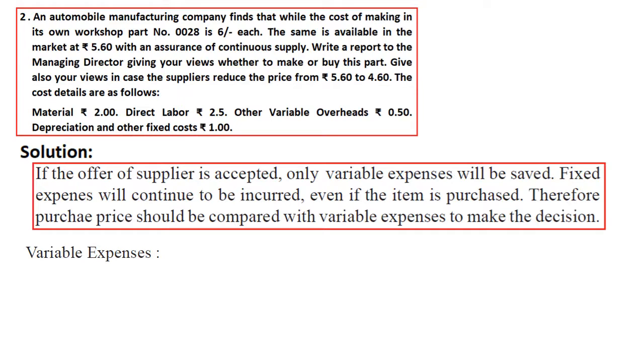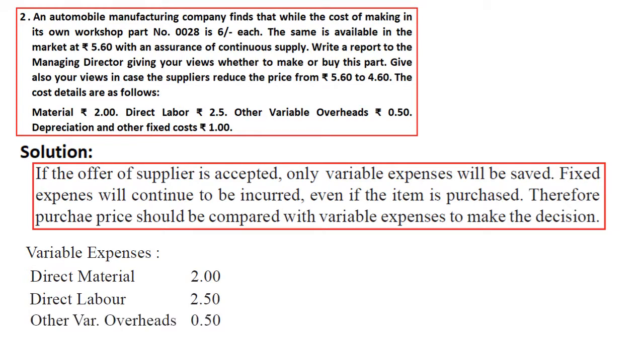When you talk about the summation of variable expenses, we are incurring material expenses of 2 rupees, direct labor of 2.5, whereas other variable overhead is 50 paisa. Consolidated, it is 5 rupees in total. So the total variable expense we incur for making a product is 5 rupees, whereas you are asked to purchase from the outsider at two prices: one is 5.60 and the other is 4.60, right? So we are making it at 5 rupees per unit.